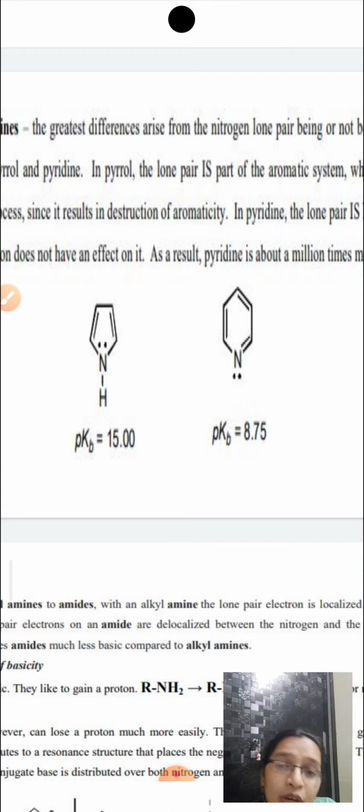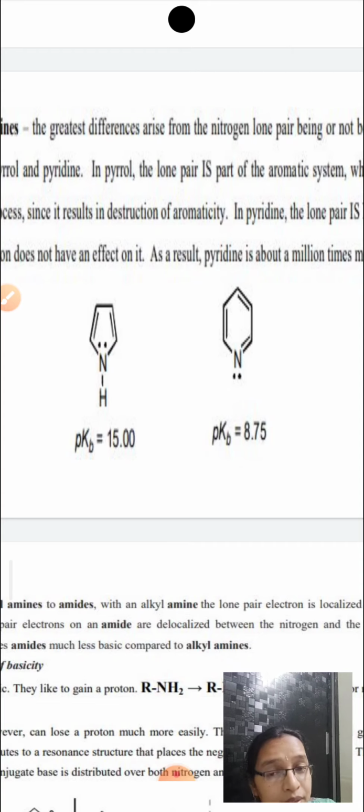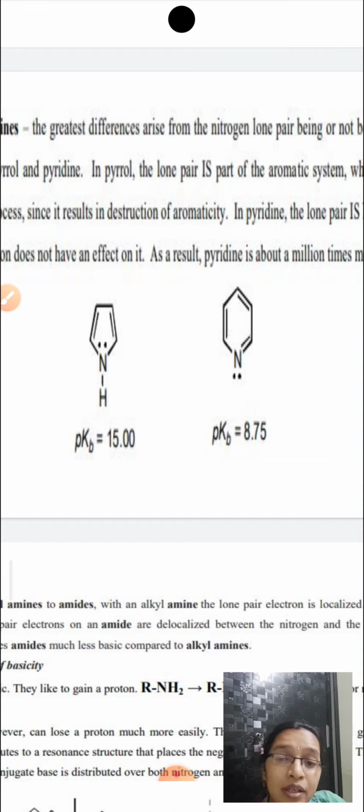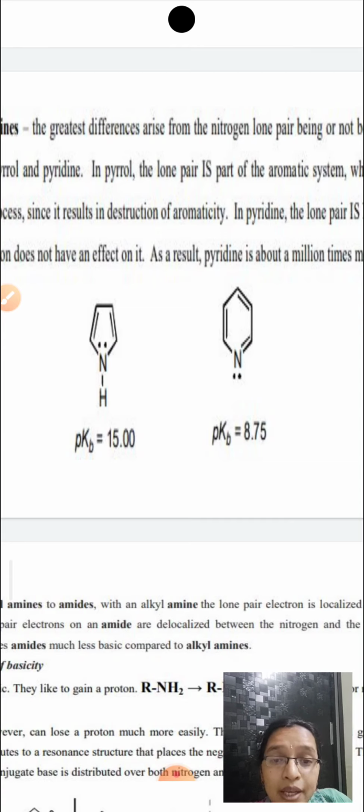in pyrrole, the lone pair of electrons is involved in the aromatic system. That is, it is a part of the aromatic sextet system, right? That is why, when it is involved in the aromatic system, nitrogen cannot donate the lone pair of electrons. But in the case of pyridine, the lone pair of electrons is not involved in the delocalization. It already has a conjugated system, just like benzene. So the nitrogen lone pair of electrons is localized. When they are localized, they can be easily available for donation.